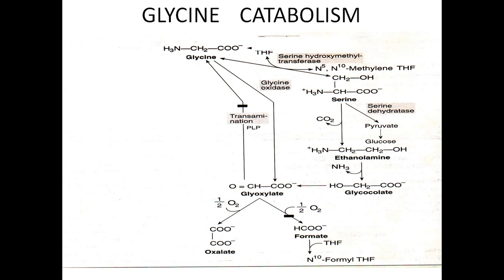This glyoxylate can undergo further degradation into compounds called oxalate and formate. This formate is taken up by the tetrahydrofolic acid and forms a compound called N10-formyl tetrahydrofolate.